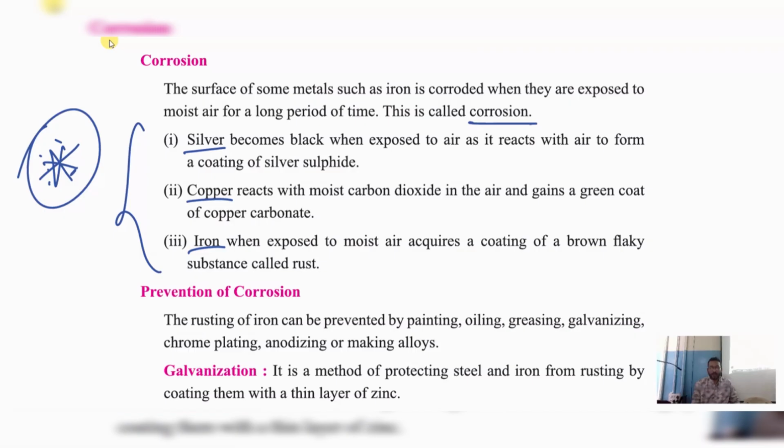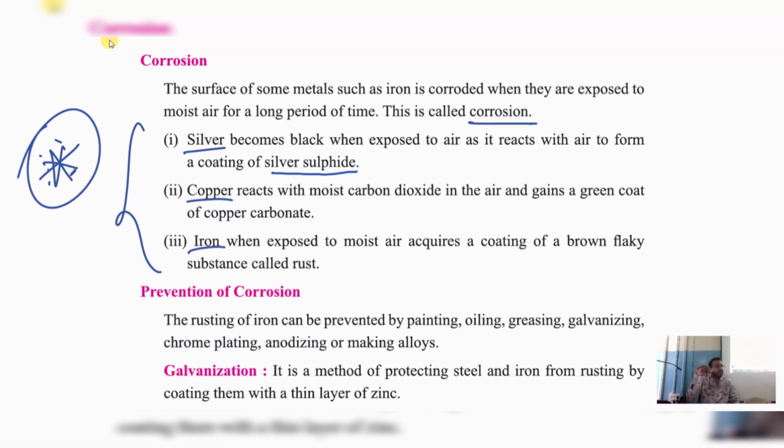When silver becomes black when exposed to air, it means in silver if corrosion takes place, silver becomes black. And also you might have seen when you are wearing a silver chain, after some time some black coating will come on the silver chain. Have you seen? Silver ring, silver chain. Have you noticed? Yes, children. Silver becomes black when exposed to air as it reacts with air to form a coating called silver sulfide.